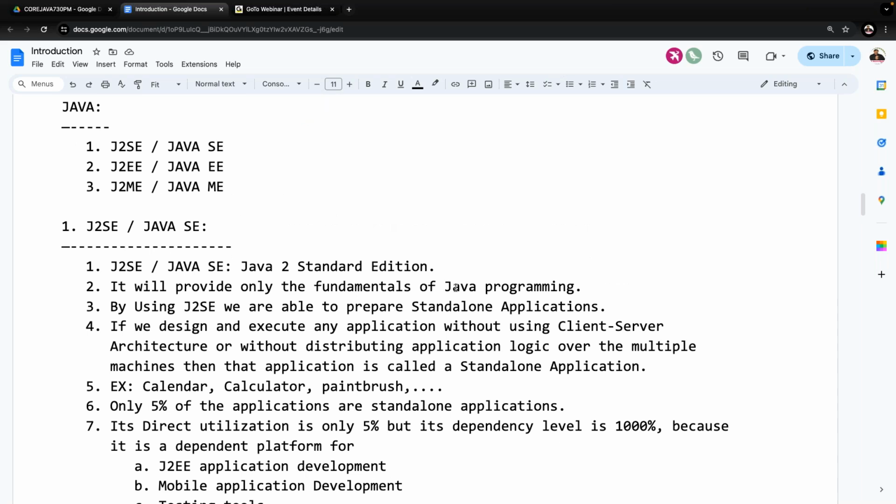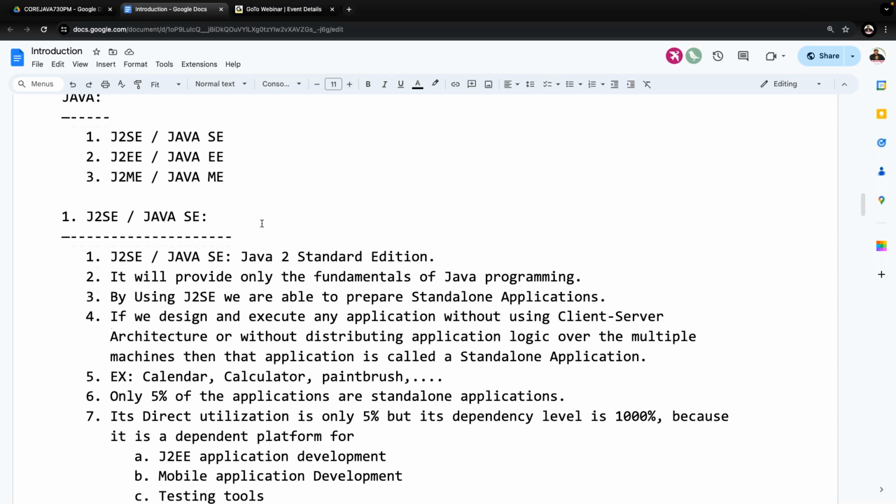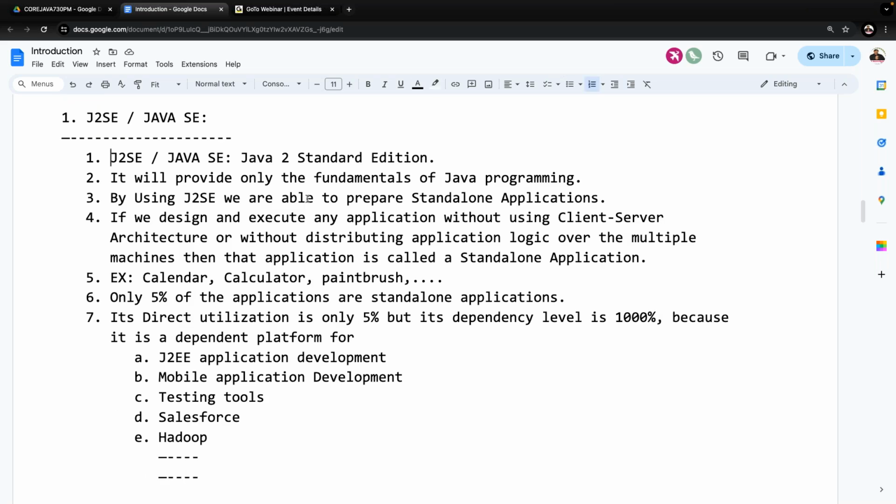Java is a programming language. It is divided into three parts. What are the three parts available in the Java programming language? J2SE or Java SE, J2EE or Java EE, and J2ME or Java ME. Right here, J2SE is Java 2 Standard Edition. It provides the fundamentals of the Java programming language. By using these fundamentals, we are able to prepare standalone applications.